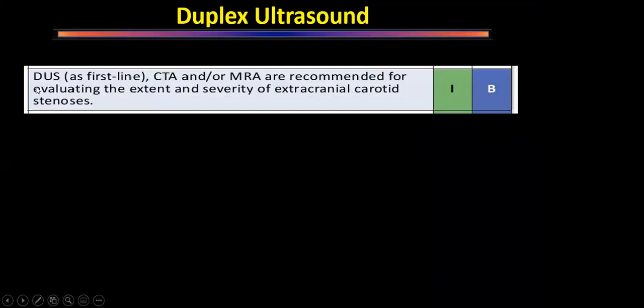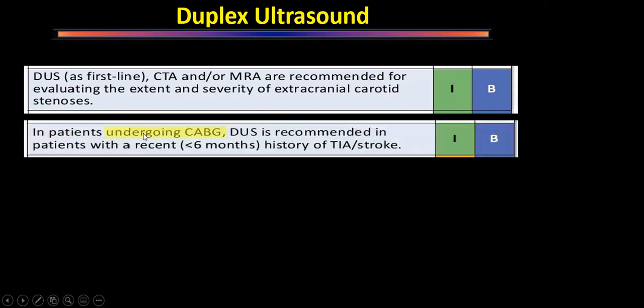So Doppler ultrasound is color Doppler. This is the first line. This is the recommendation that it is the first line investigation for patients who have suspected disease. So as a first line investigation we have to do it.